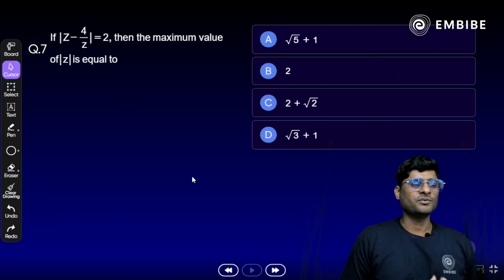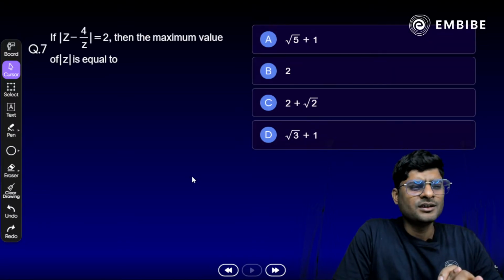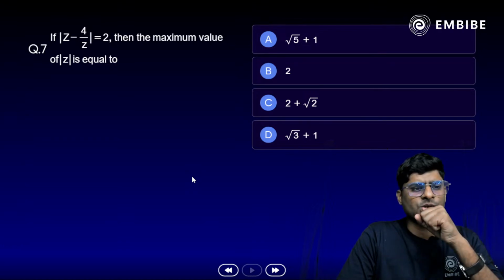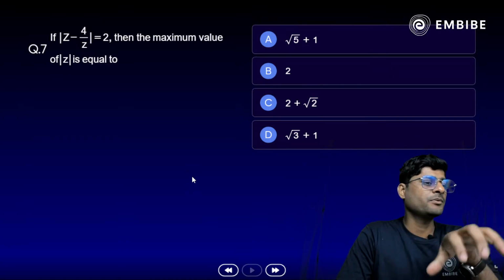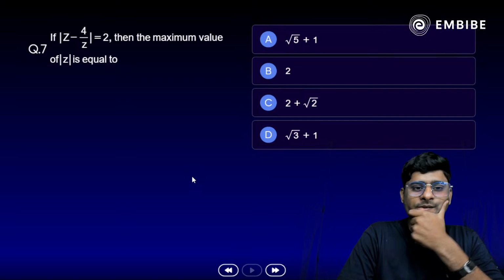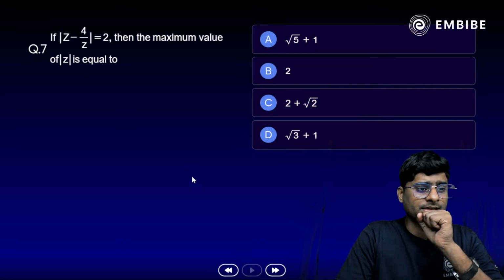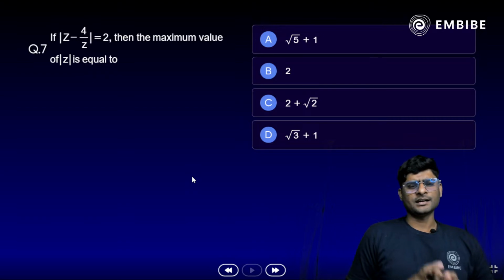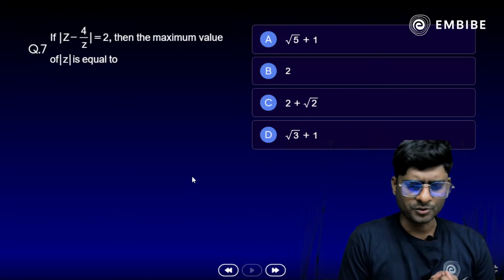Take a look here, one more important question. The pattern of the question: if mod of z minus 4 by z is equal to 2, then the maximum value of mod of z is equal to what? We need to calculate the maximum value of mod z. How do we approach and solve this, if we know the pattern?